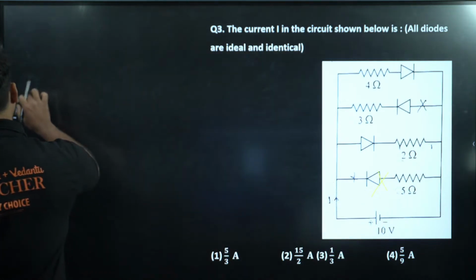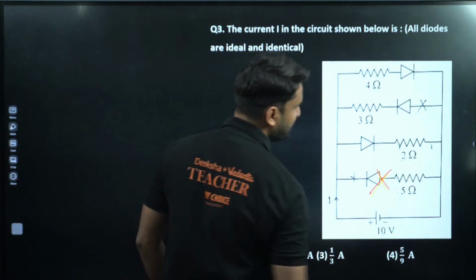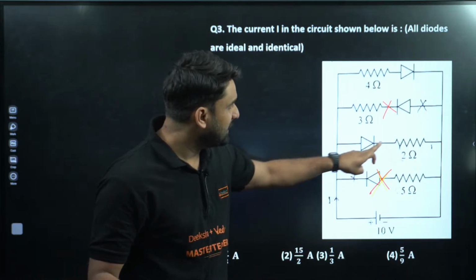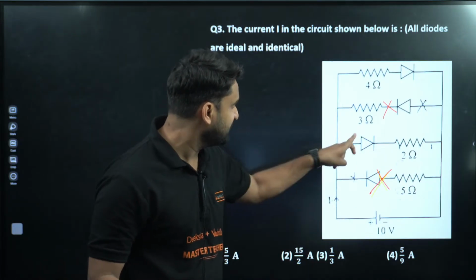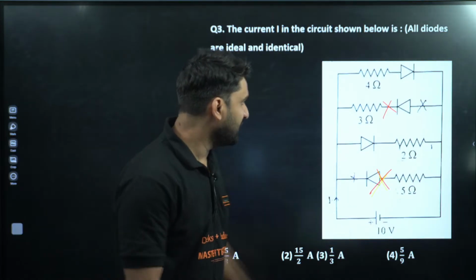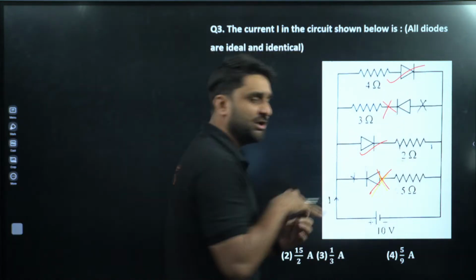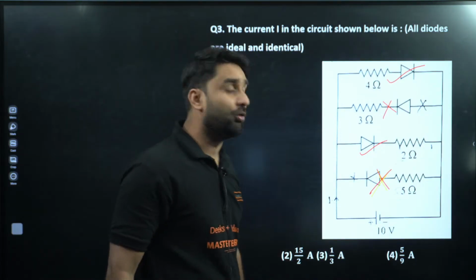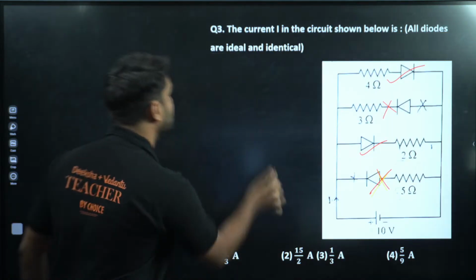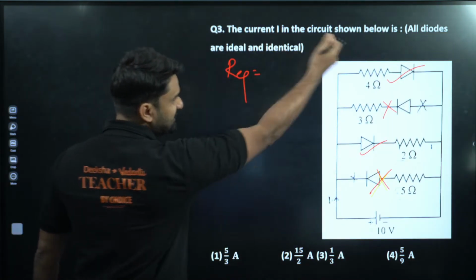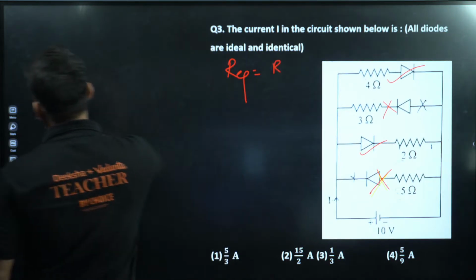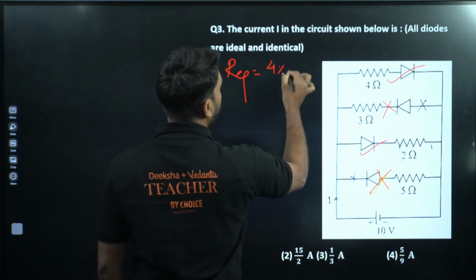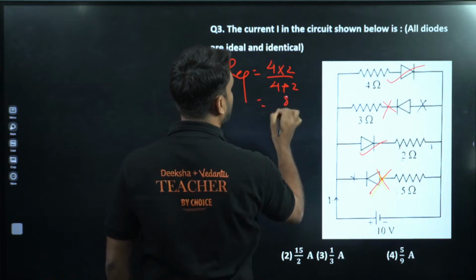So let me use red color here. This is in reverse bias, no current will flow here. Now again, this is also reverse bias, so no current will flow through. Only this diode is in forward biasing, because positive is connected with positive and negative is connected with N type. So these two are in reverse biasing, no current will flow, only these two are functioning, 4 ohm and 2 ohm, and they are in parallel combination. So what will be the equivalent resistance? You all know, my dear champion, when 2 resistors are in parallel combination, that will be 4 into 2 divided by 4 plus 2, which is equal to 4 by 6.